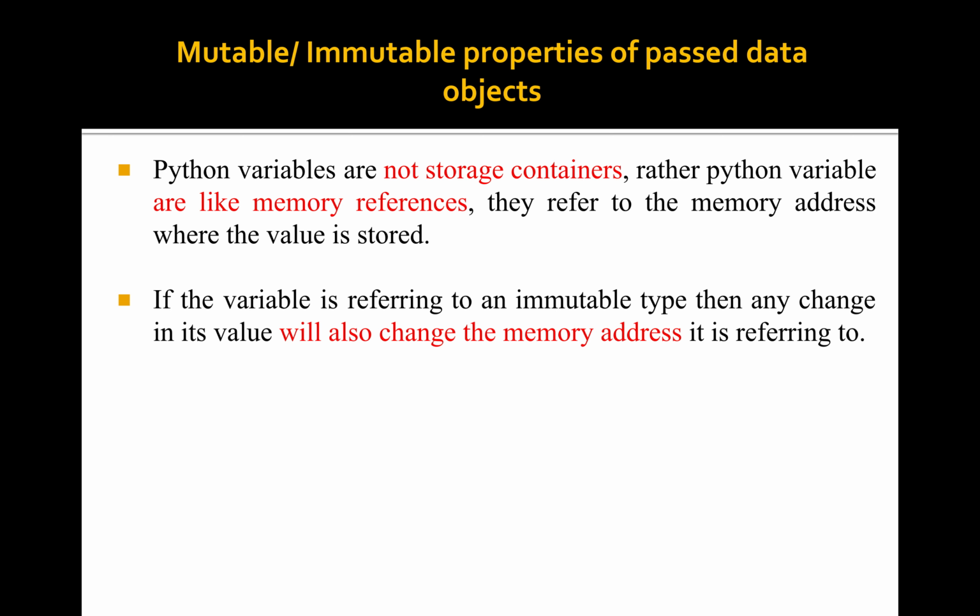So here we are going through two conditions. If a variable is referring to an immutable type, then any change in its value will also change the memory address it is referring to. Once again, what do you mean by immutable type? Modification takes place in a different memory location. So any change in value also changes the memory address it is referring to. What are the different immutable types? Integer, floating point, tuple. So I will show you one example.